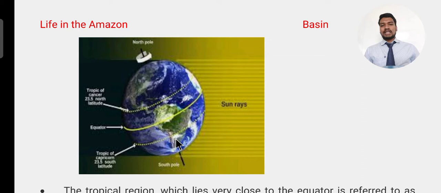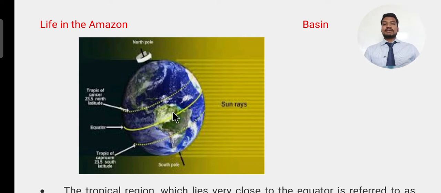Here we also have another subtropical region in the Southern Hemisphere, same as the Northern Hemisphere. Below the Tropic of Capricorn we have the Antarctic Circle at 66 degrees 30 minutes south. In between the Tropic of Capricorn and the Antarctic Circle, we call it a subtropical region. Here we will be discussing the people who live in the tropical and subtropical regions.